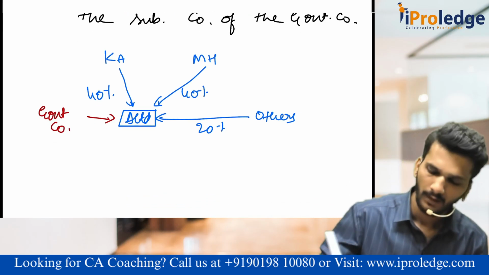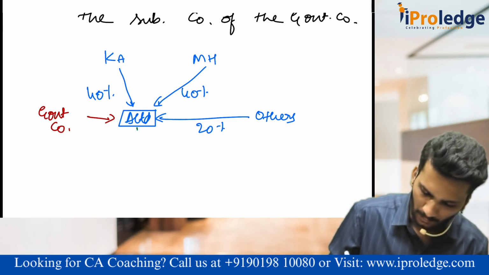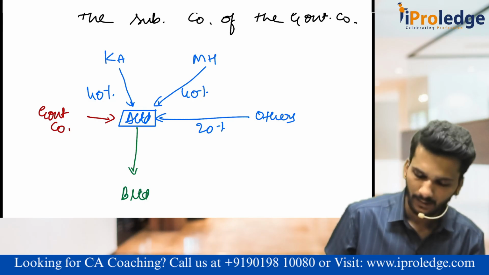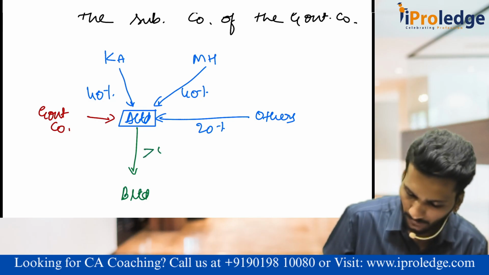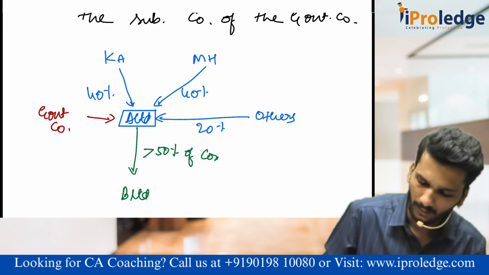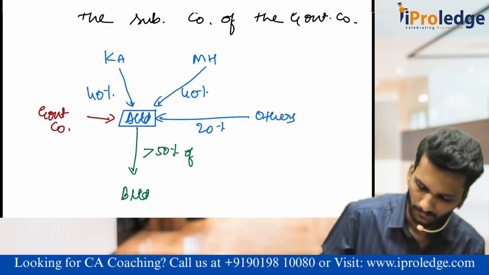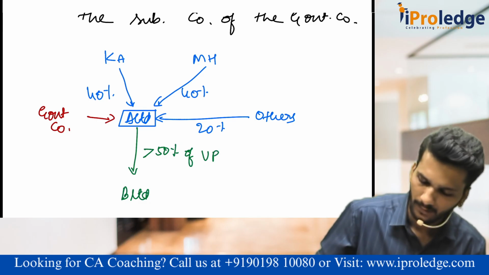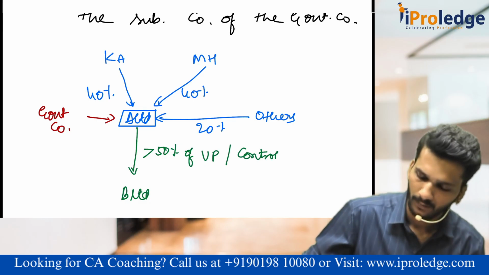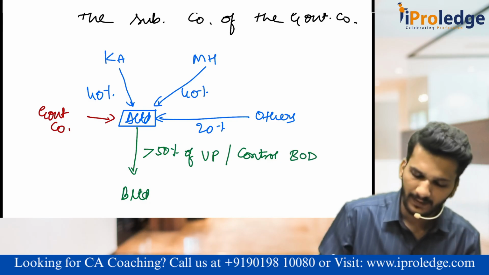Now this government company also includes B Limited, in which more than 50% of the voting power or control of the board of directors is with A Limited.